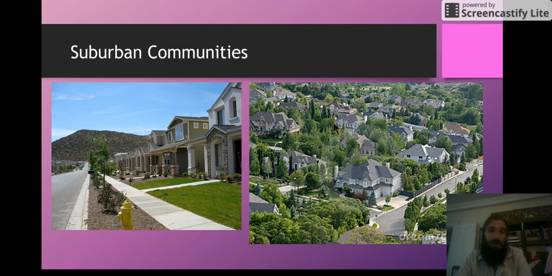The second type of community we're going to talk about are suburban communities. As you leave the urban community, there are people who want to get out of the city to places where they have a little more space. And that's where you're going to find suburban communities. They're out there at the edges around cities.